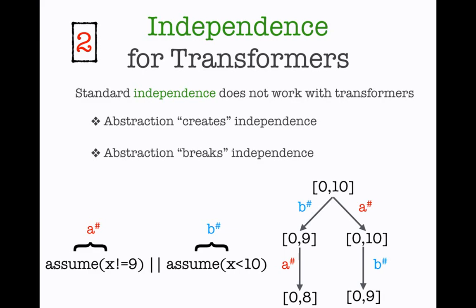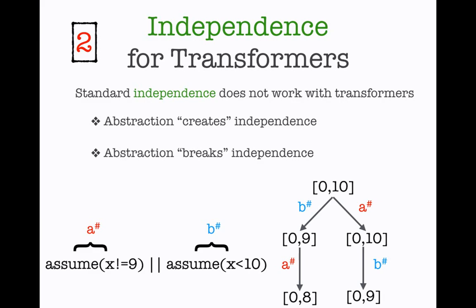So let's take a look at another example where now the transformer B is not x plus plus, but it's assume x is less than 10. We now have that in the concrete, the transformers will commute because they are just filters, and these filters will commute no matter what initial set of states you have. But now if you have the same interval, 0 to 10, they will not commute anymore. This is because after I apply the transformer B, I have the interval 0 to 9, and now the transformer A does have an effect on that interval, and this gives the interval 0 to 8, while on the other side we have the interval 0 to 9. So now we have different results.